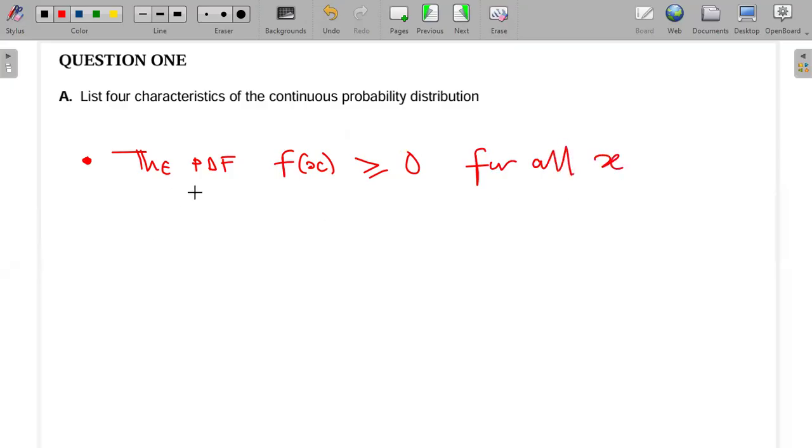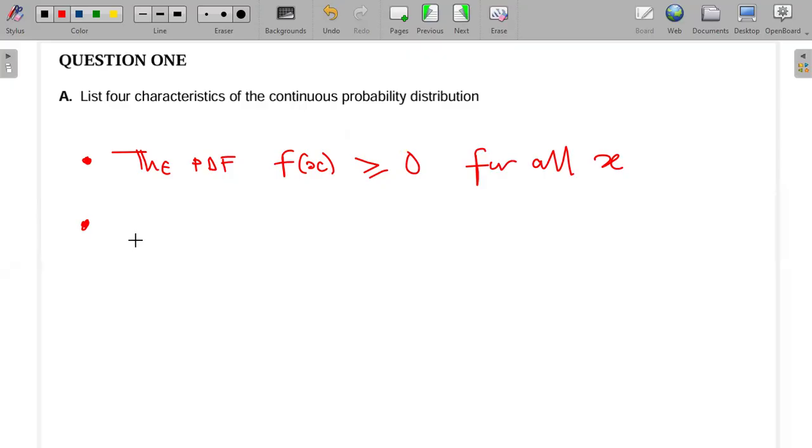For any x that you can pick, the PDF f of x should be greater than what? Or equal to 0.